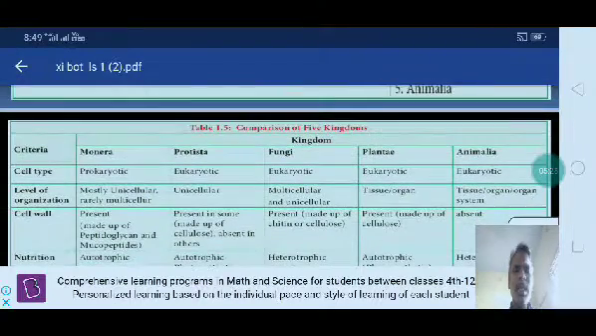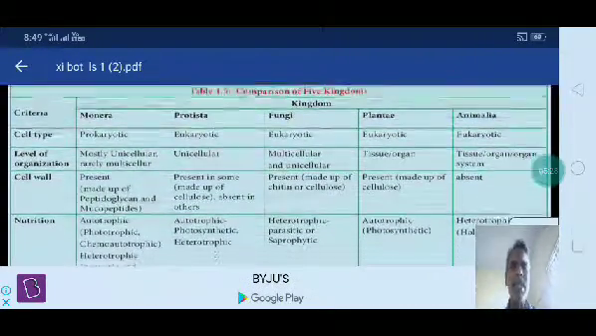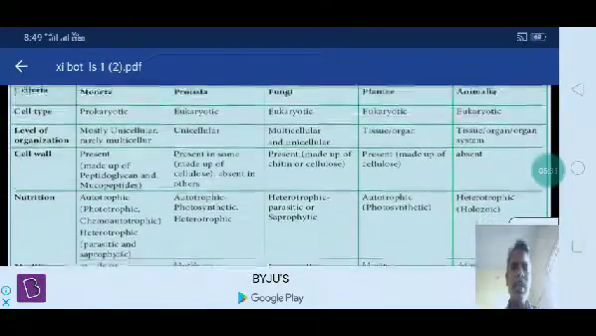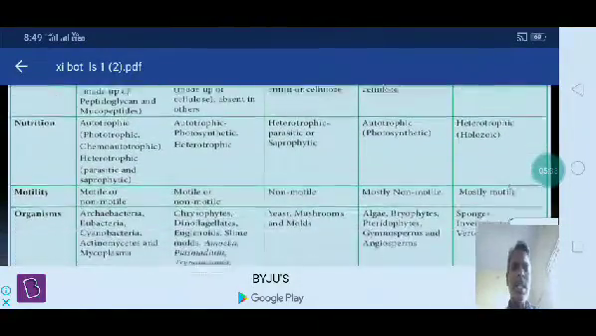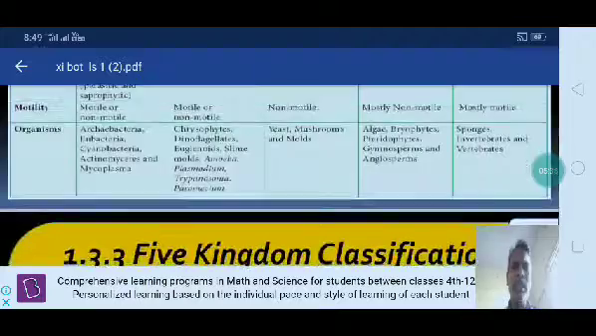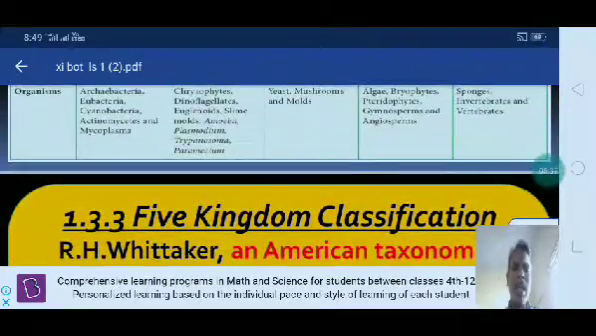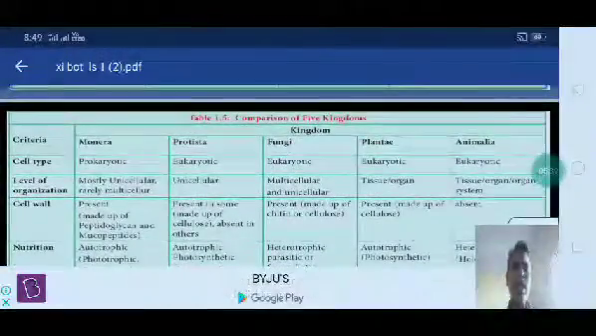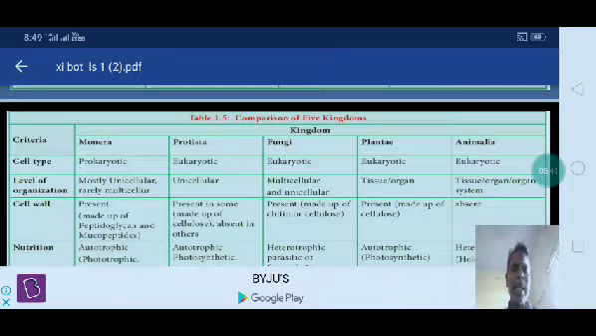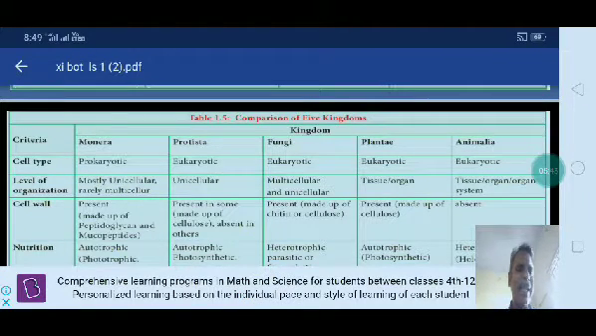First one, what are the criteria mostly used in the five kingdom classification? Cell type, level of organization, cell wall, nutrition and motility, then organisms. You can see them one by one. In Monera, prokaryotes are there, and eukaryotes in Protista, Fungi, Plantae and Animalia.